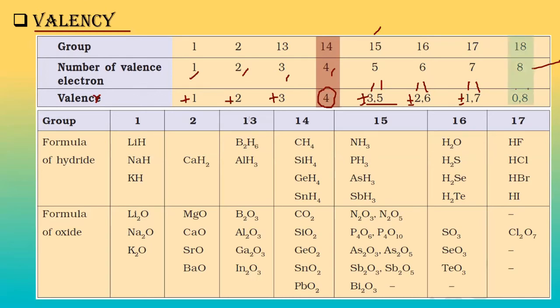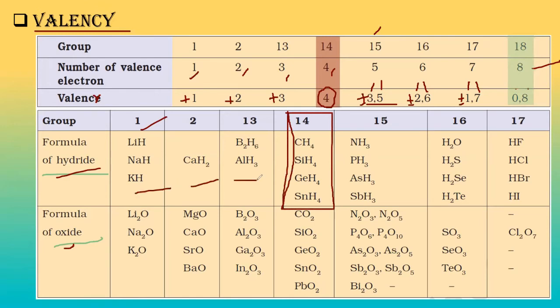Right? Now if we go to the lower part, that is the formula of hydride and formula of oxide. Now this one is very, very important. Why important? Because we need to remember this. Up to carbon is a different issue, right? Up to carbon we have hydride, hydride, hydride. This one is also hydride. Why hydride? Because here Li is electropositive, Ca is electropositive, Al is electropositive.